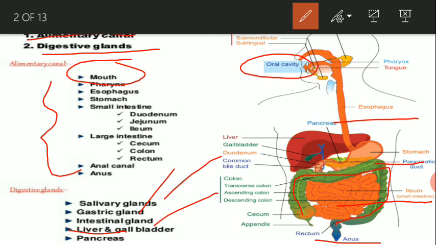Now liver is present adjacent to the stomach. Now see here, this is the liver, red color. Okay, now the pancreas. Now pancreas is present between the liver and the stomach, the leaf like greeny part. Okay, now these are the components of the digestive system.